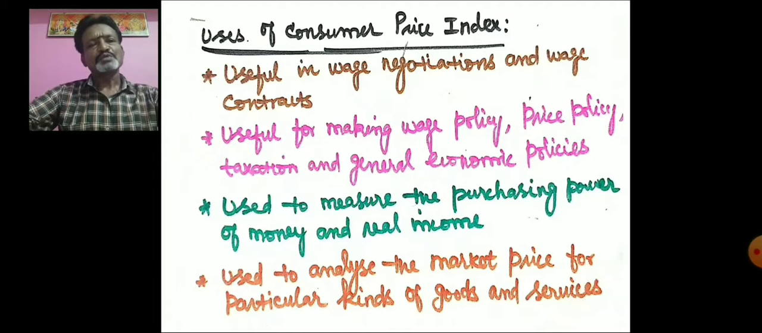First, the consumer price index is useful in wage negotiations and wage contracts. If wage earners want to bargain or negotiate wages with their employer, the consumer price index is very useful. On the basis of the changes in the cost of living, the wages should be adjusted or changed. So for wage negotiations and wage contracts, the consumer price index is very useful.